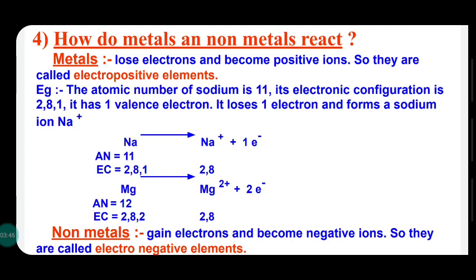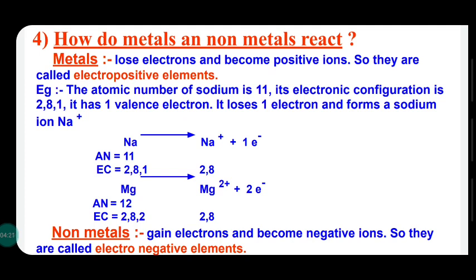In order to reach the octet state, octet means having 8 electrons in the outer shell with the lowest energy level and possessing stability. So all chemical reactions continue in order to attain this stability. The chemistry behind chemical reactions is nothing else but to attain stability with 8 electrons in the outer shell.